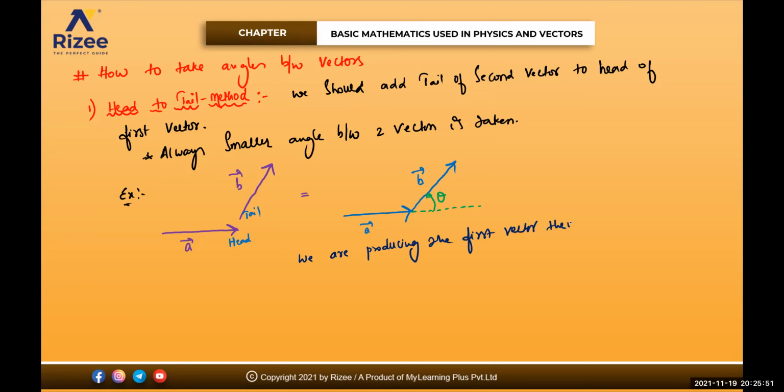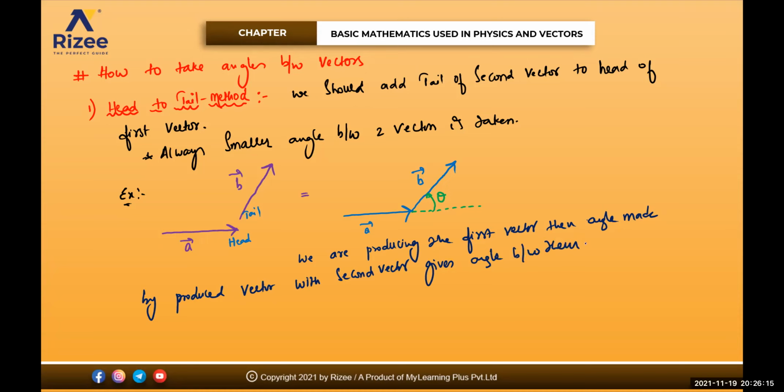Then the angle made by the produced vector with the second vector gives the angle between them. Clear for everyone? Got an idea? I'll give you more examples. Okay, this is one example you need to remember.